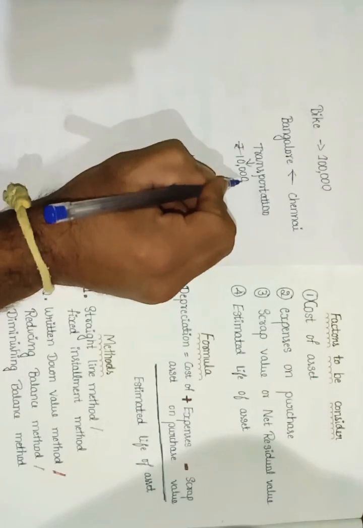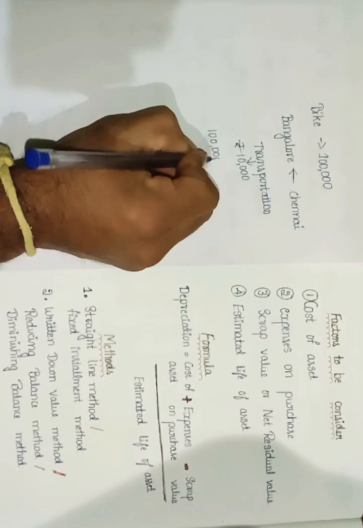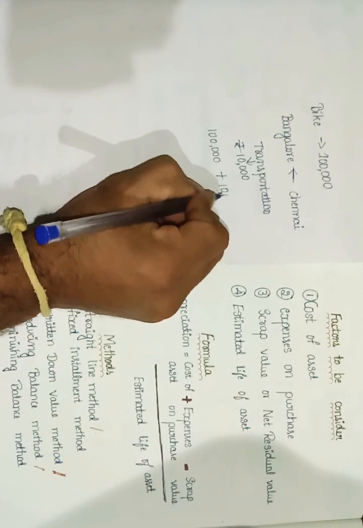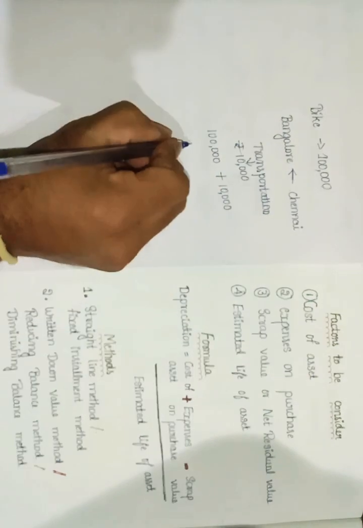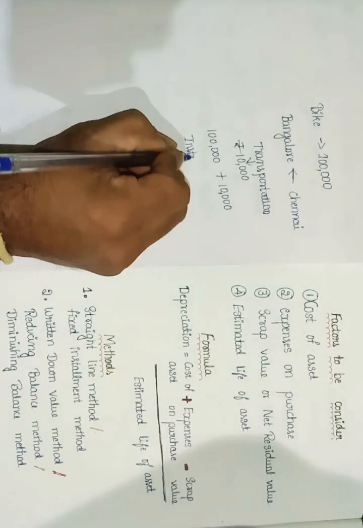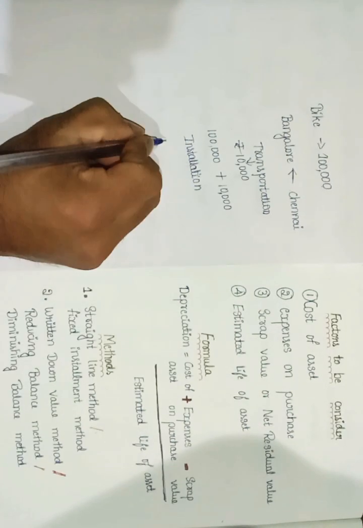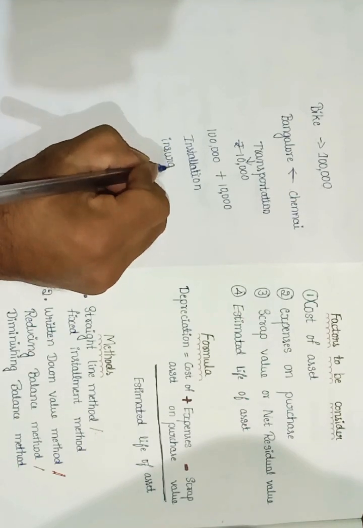So this expense I need to consider. For the cost of asset, I need to add whatever expenses are incurred at the time of purchase. For example, transportation expenses, installation expenses, insurance on transit.